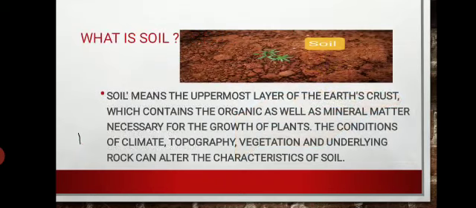First of all, the question is what is soil? Soil means the uppermost layer of the earth's crust which contains organic as well as mineral matter necessary for the growth of plants. The conditions of climate, topography, vegetation and underlying rocks can alter the characteristics of soil.